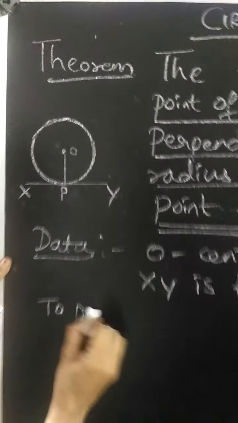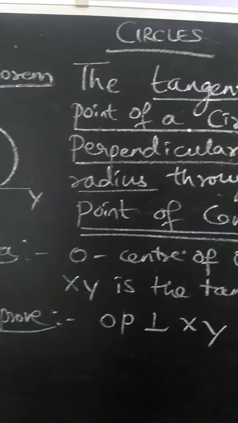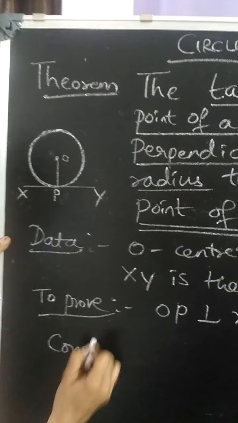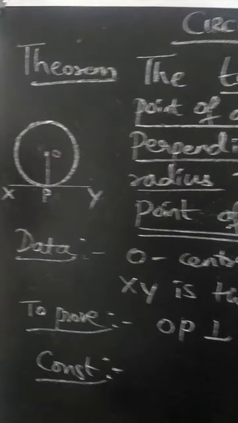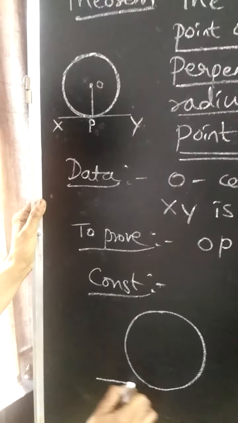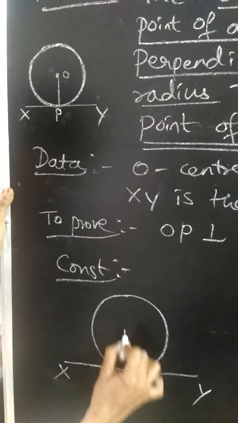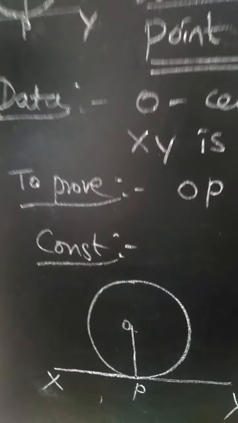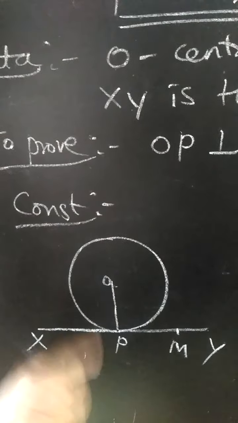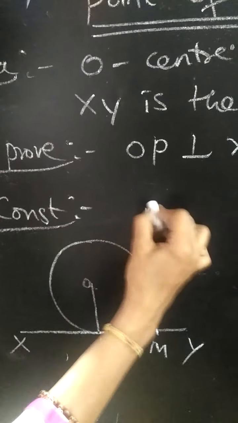What you have to prove is OP is perpendicular to XY, because OP is a radius through this point of contact P. Construction. Draw a rough sketch. XY is a tangent, already you know that. OP is the radius. So what you are doing is mark a point M on XY other than P. You can take it as M, N, whichever letter you want.